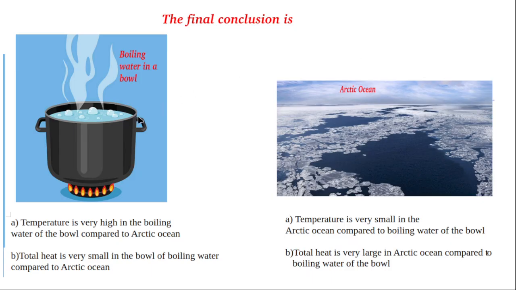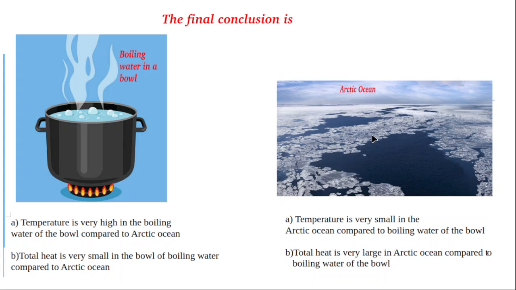The final conclusion is that temperature is very high in the boiling water of the bowl compared to the Arctic Ocean, but total heat is very small in the bowl of boiling water compared to the Arctic Ocean. All the difference is because temperature means energy of one particle, heat means total energy of all particles.